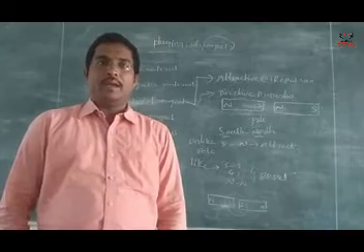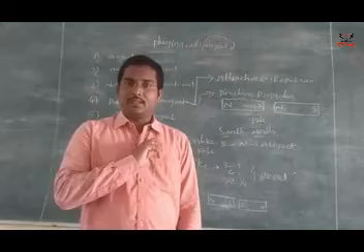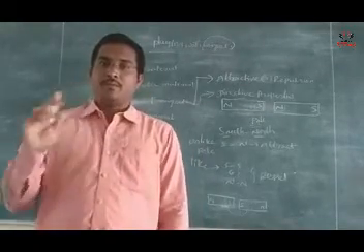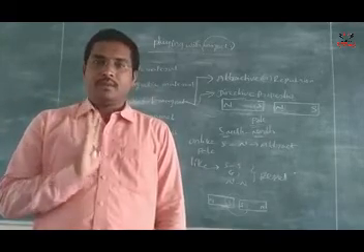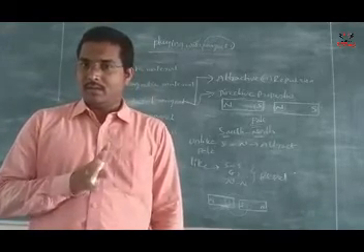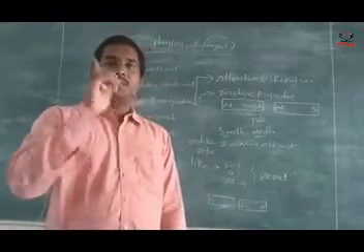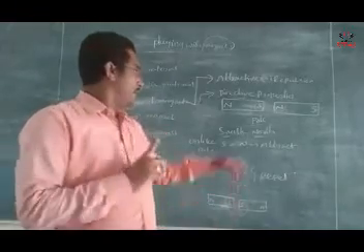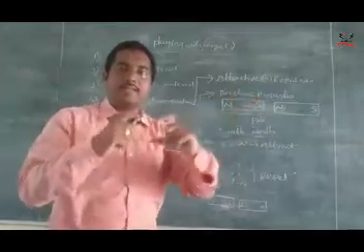Do you know the directions of the Earth? North, south, east, west. So we have four directions. Earth has four directions. Here we have north and south.